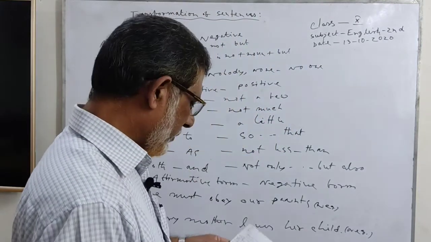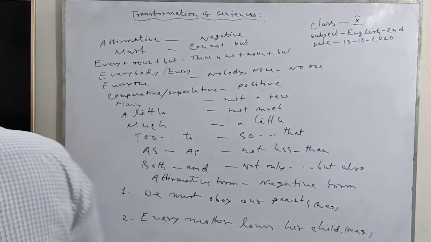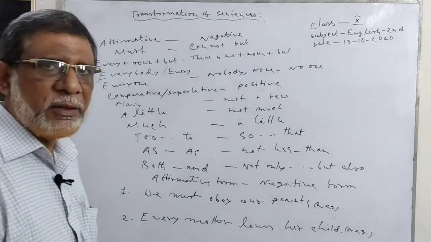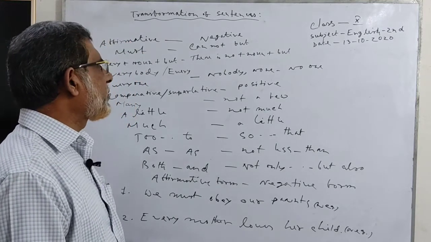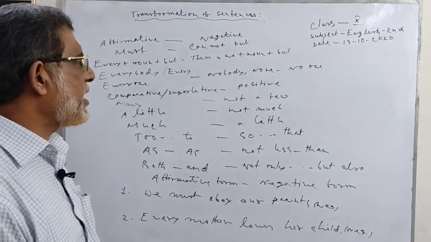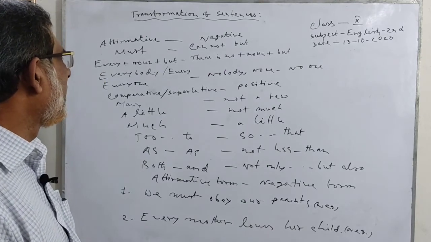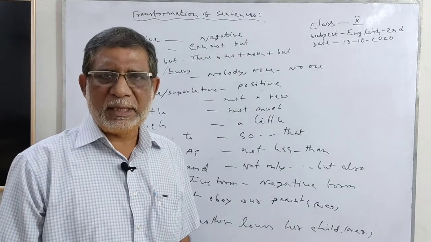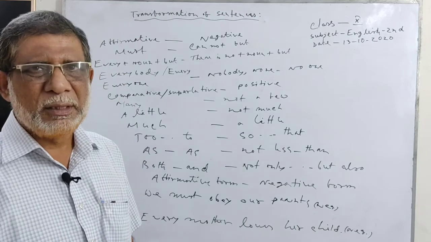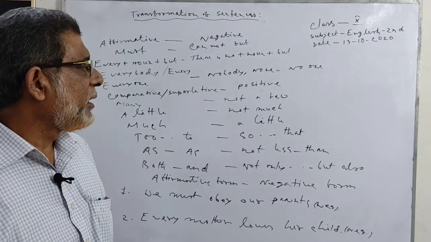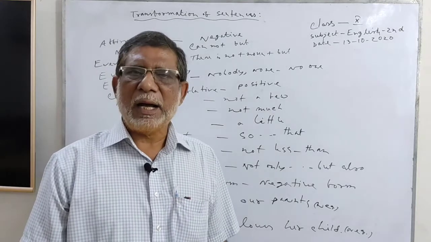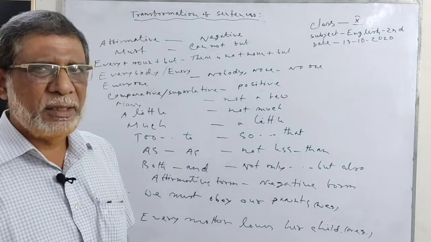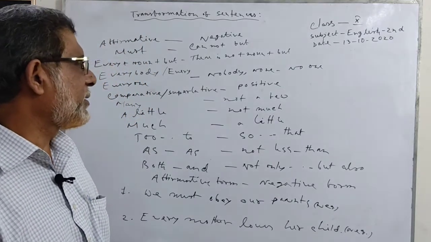Look at the board. Our today's lesson: transformation of sentences, or sentence transfer. I have already discussed some rules about it in the last class, and I am going to discuss other rules today in this class.